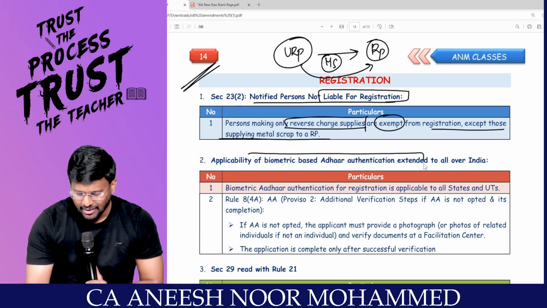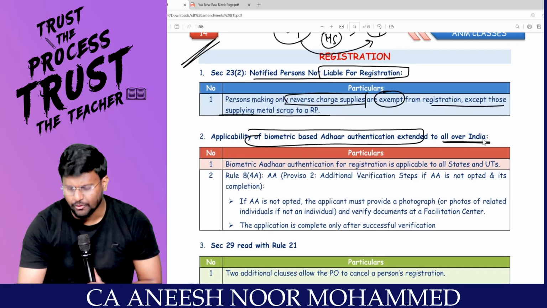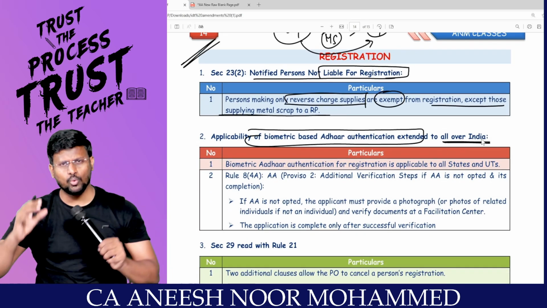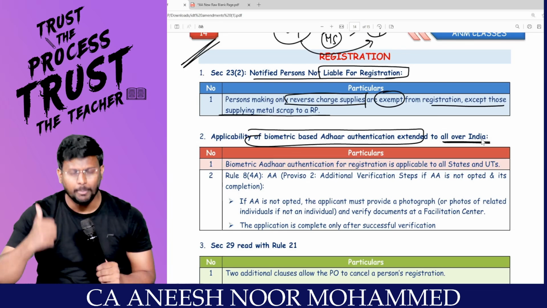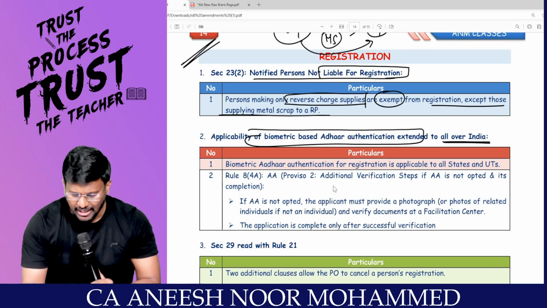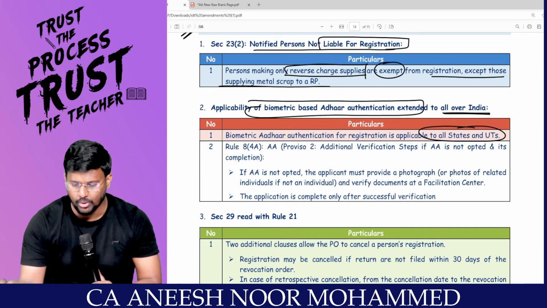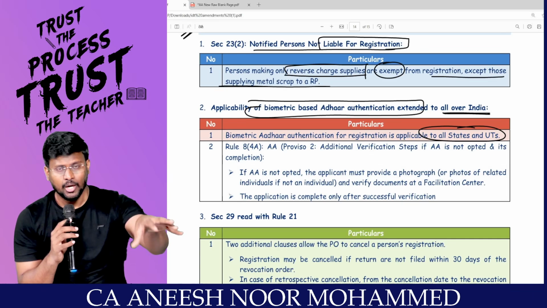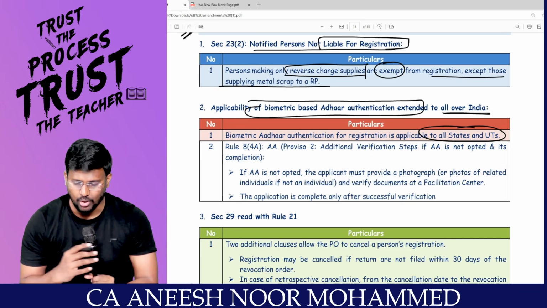This is biometric Aadhaar authentication extended to all of India, for all the states. Now, when you want to take a GST registration, you have to do biometric Aadhaar authentication. Biometric Aadhaar authentication for registration is applicable to all states and union territories. It is not the option of the state to choose whether Aadhaar authentication is there or not.